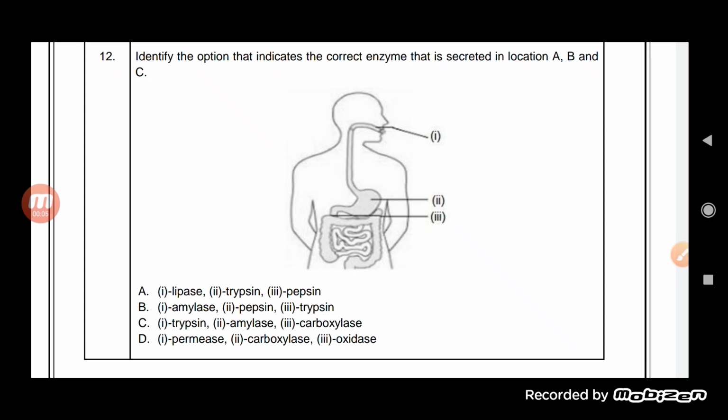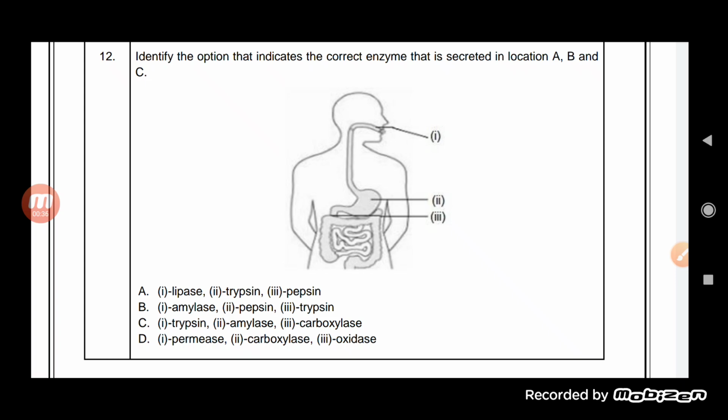So students, in the previous class we were discussing the questions of the sample paper, and today we will again continue with the same. Now see here, question number 12. Identify the option that indicates the correct enzyme that is secreted in location A, B and C. Here A, B and C is not given, but yes, 1, 2, 3 locations are given, students.